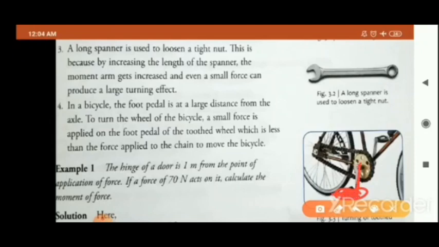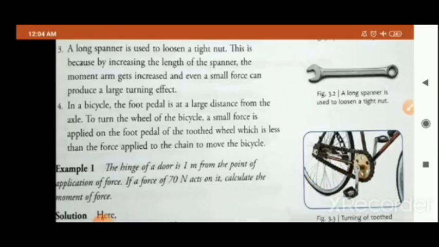यहाँ पर आप अपना foot रखते हो. Here you apply the force. Okay, and here it is fixed. So here if the distance is more, यहाँ पर अगर ये length ज़्यादा होगी, so क्या होगा? It will be easy for you to move the pedals. Okay, children, I hope this is clear to you.